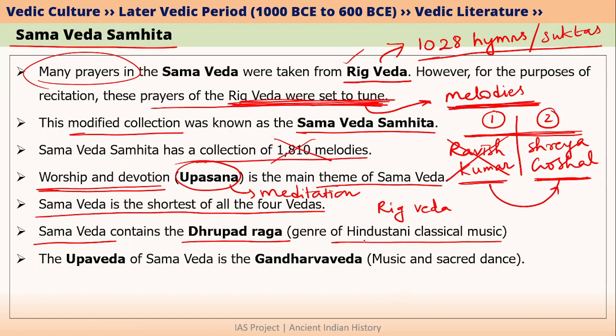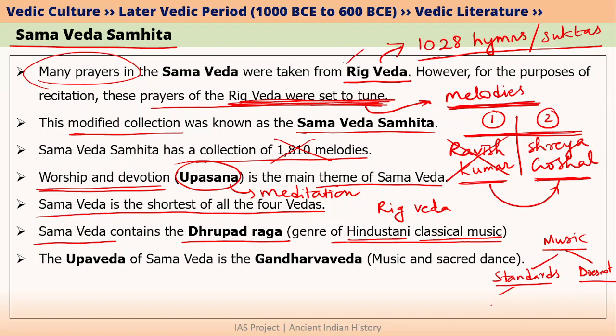So let's try to understand what is Hindustani and what is classical music. Whenever we say music, it is generally of two types, okay? The first one has standards in it and the second one does not. When we say a music has standards, it simply means that there are specific rules to be followed in composing such music. Such standard music is basically called classical music.